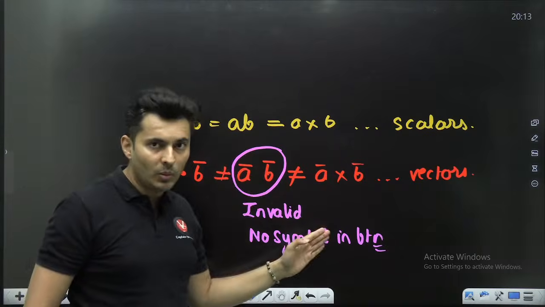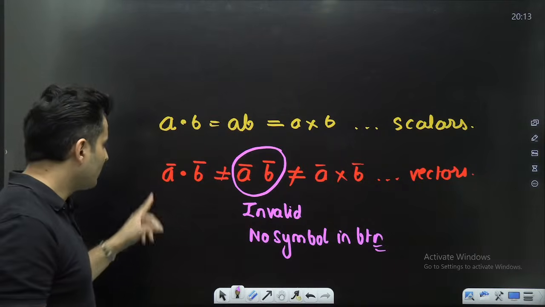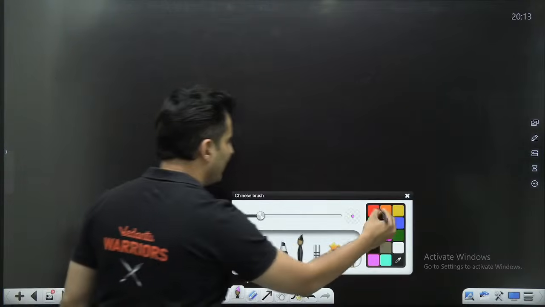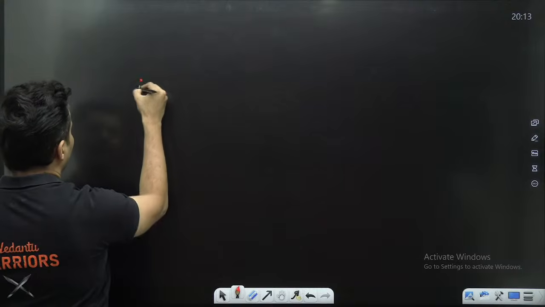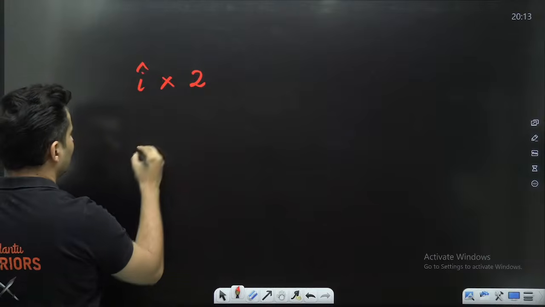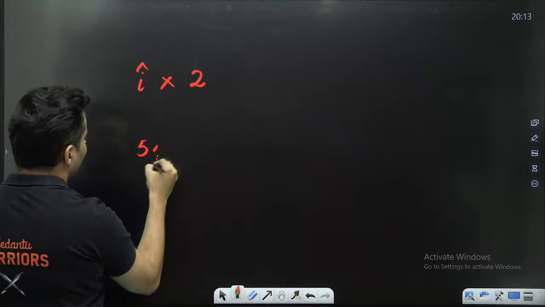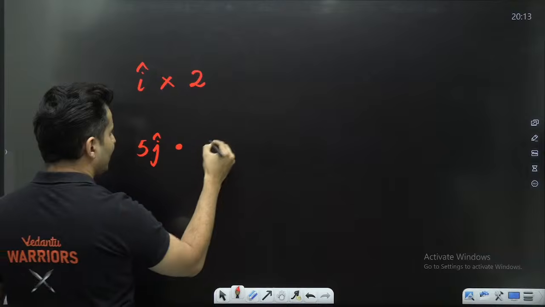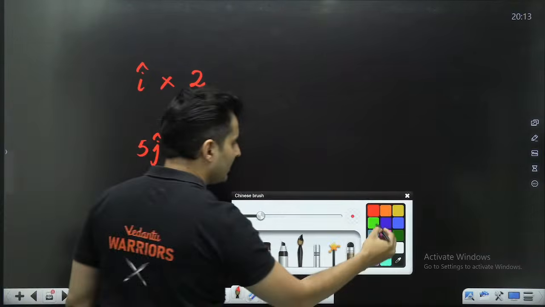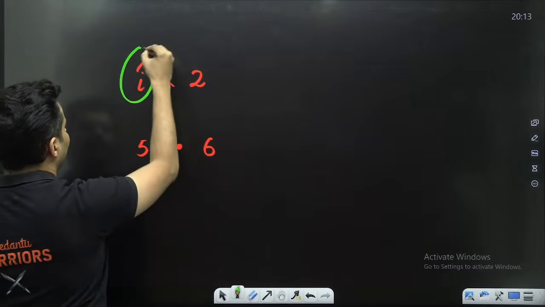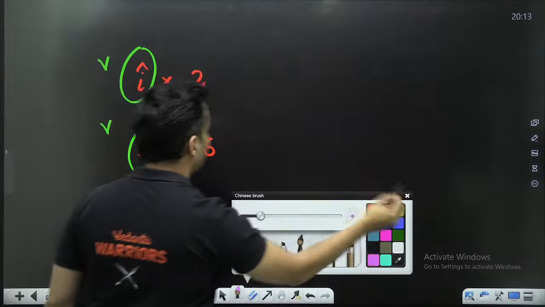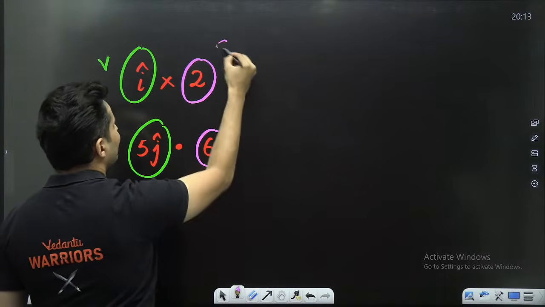Clear? Okay, fair enough. Also remember, this is invalid. If I put i cap cross 2, not correct, or 5 j cap, which is a vector, dot 6, it is invalid, because this is a vector, but these numbers are scalars.